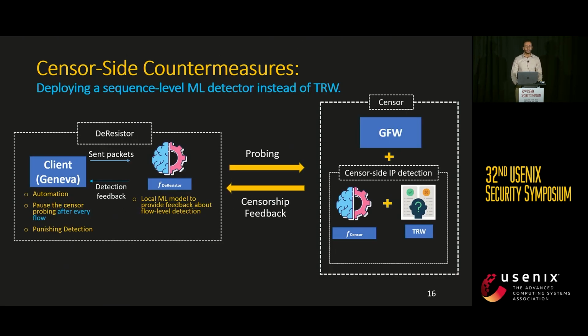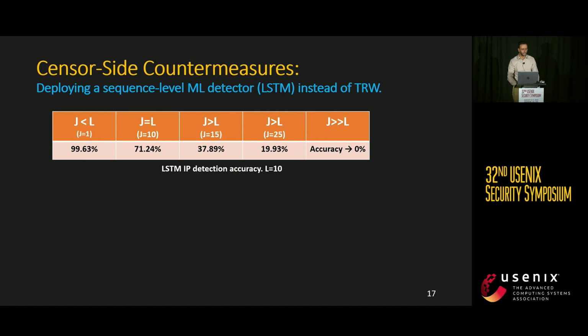Now the censor can take a whole different measure and chooses to substitute the TRW with an additional machine learning model for IP-level detection. This can be achieved by training an LSTM model to decide whether to block a client based on a sequence of consecutive flow-level detection observations of size L returned by F-sensor. We found that an LSTM trained with L equal 10 can reach a detection accuracy of 99.63% on DeResistor with J equal 1. But the accuracy degrades as we increase the value of the jump size.